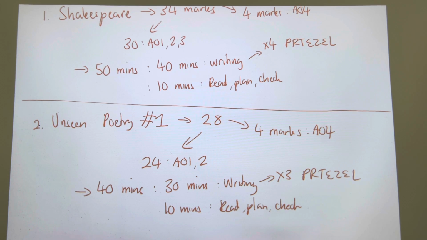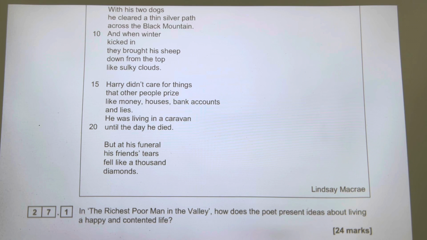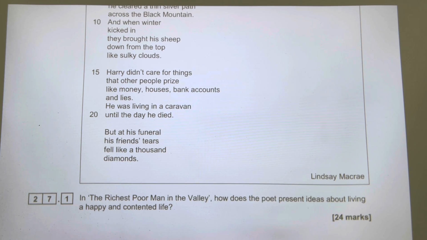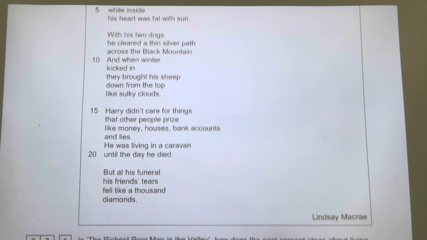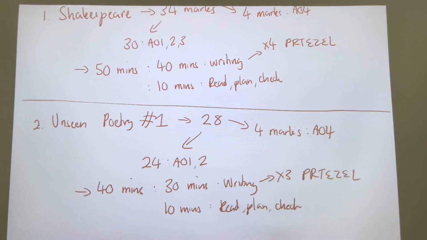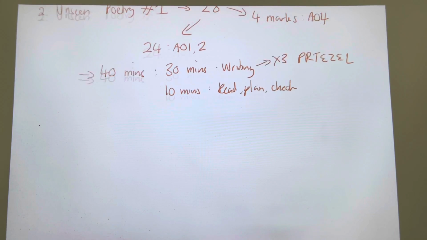Now, what kind of question will you get in your exam? And here is the question: how does the poet present ideas about living a happy and contented life? So all you have to do now, guys, is pick 3 quotes and analyze 3 quotes in this poem. Now, there's one thing that I have to mention when it comes to unseen poetry.